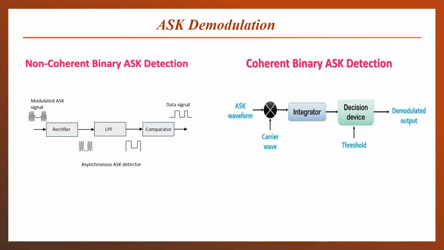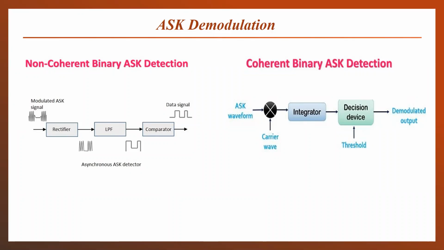So how to demodulate the amplitude shift keying signal to get our digital sequence back at the receiving side? There are two methodologies for detection: coherent or non-coherent. Coherent detection means we have to provide a carrier signal at the receiving side along with our received signal to demodulate it and get the information signal back.